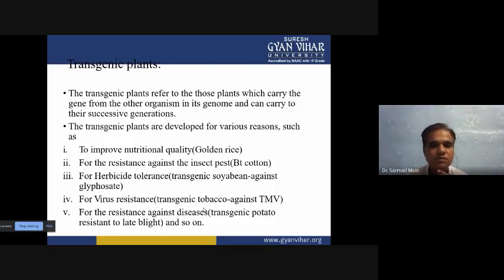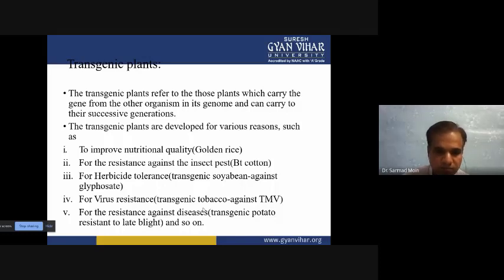This protein is able to synthesize a particular type of vitamin, which is not basically part of rice. After that it is synthesized in the rice, and the color of the rice will be golden, and that's why we call it golden rice.